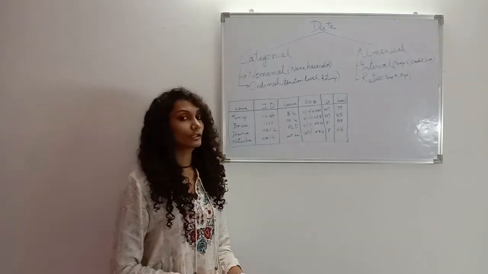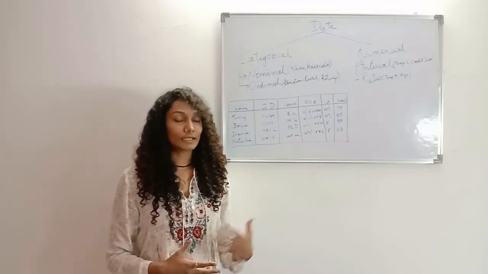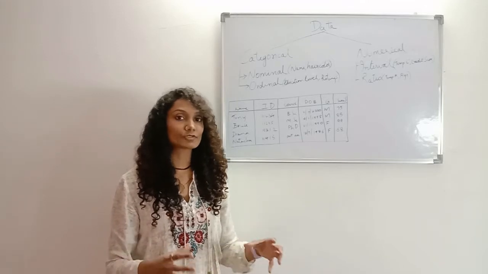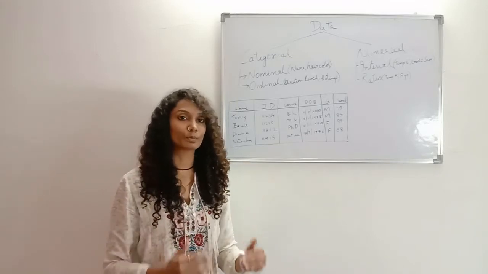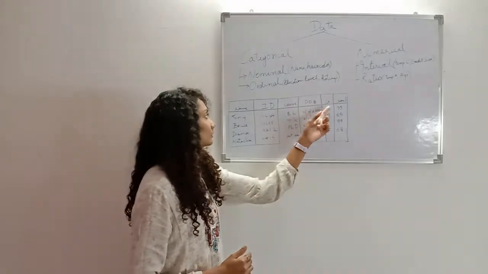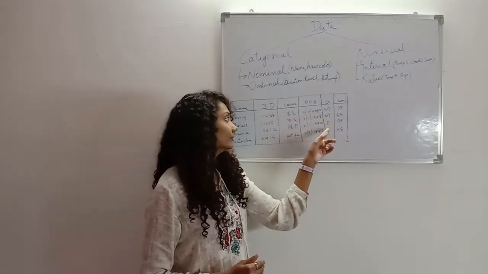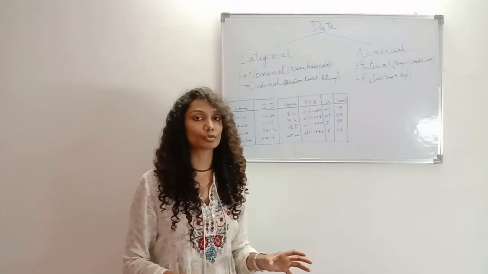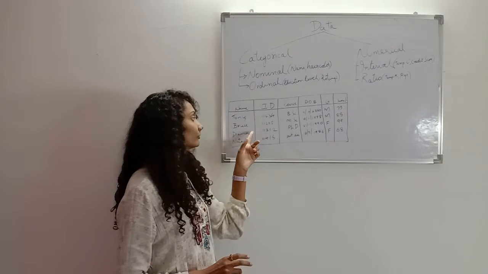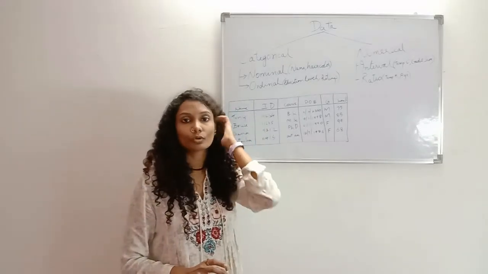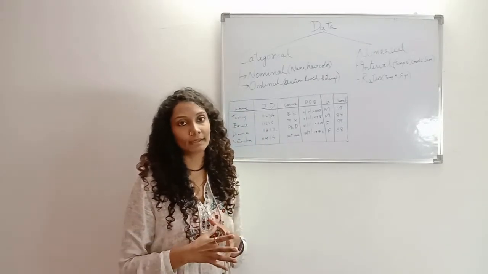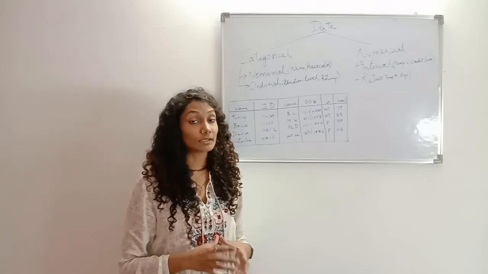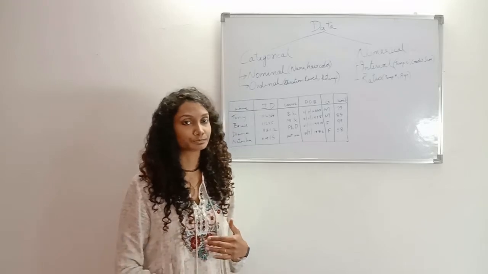Next comes ordinal data. Just like the name suggests, ordinal data is also a type of categorical data. That is, its values can take some groups, say gender. There is male and female, so its values are male and female. There are two groups, and in name there are four groups in this table. So ordinal data can also take different values or different groups, except these groups are ordered.